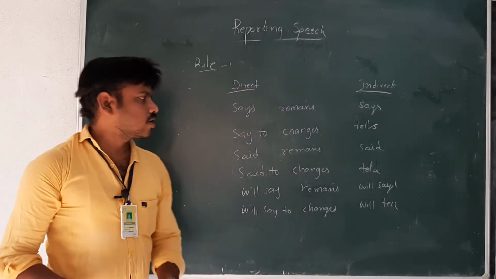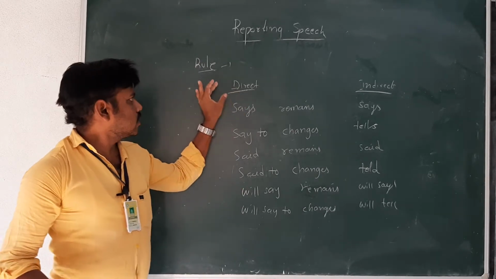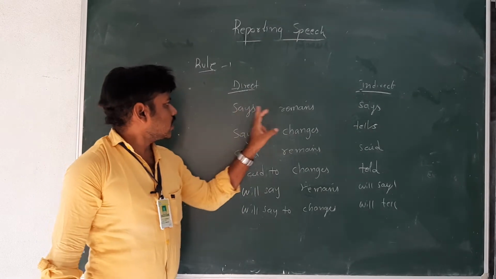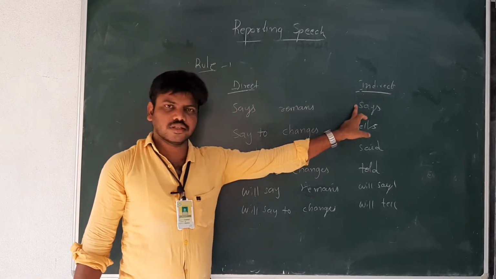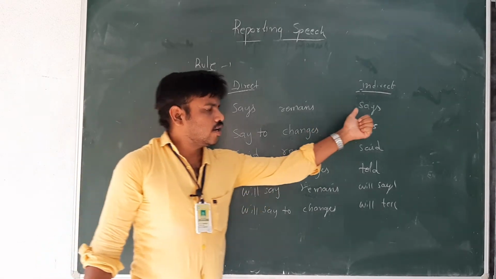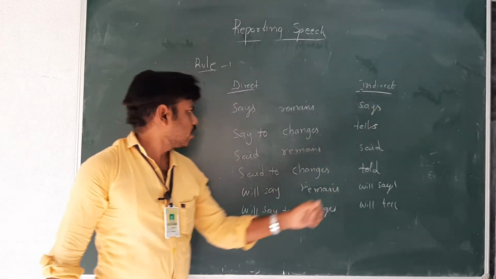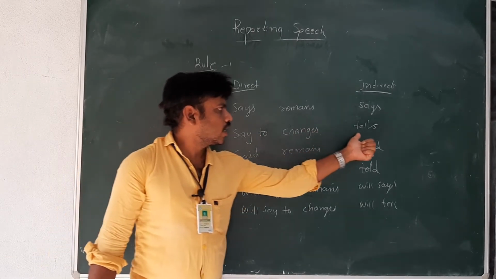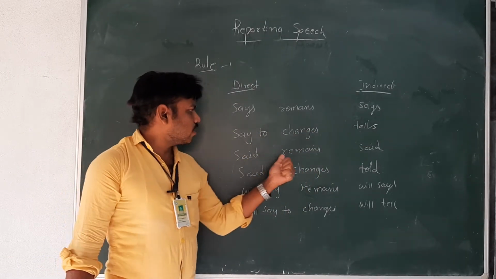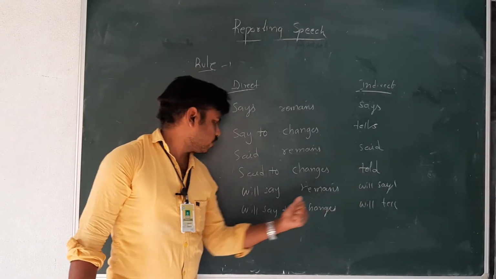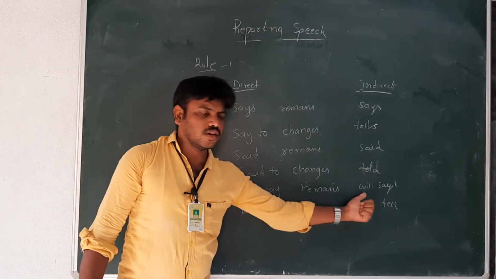Now see, rule number 1. This is direct speech, this is indirect speech. Says remains says. Say to changes into tells. Said remains said. Said to changes into told. Will say remains will say.